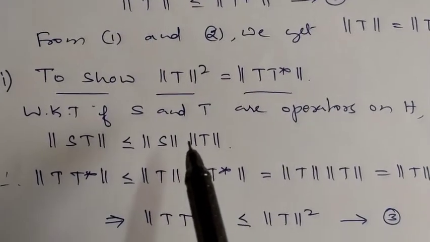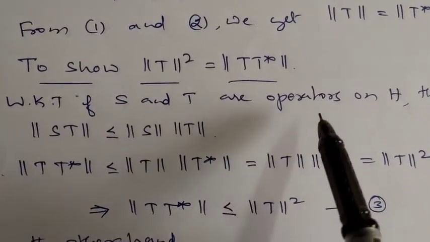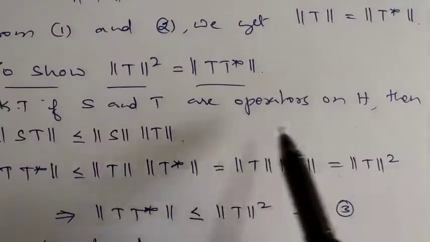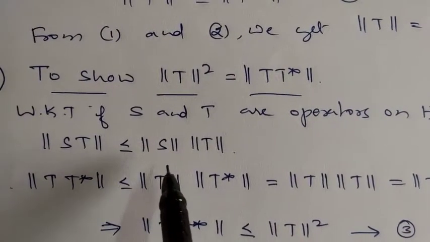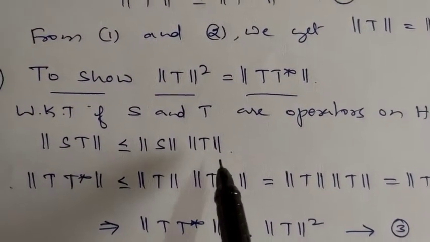Suppose we know that if S and T are linear operators on a Hilbert space H, then norm of ST is always less than or equal to norm of S into norm of T.